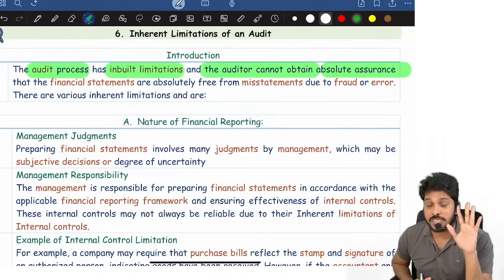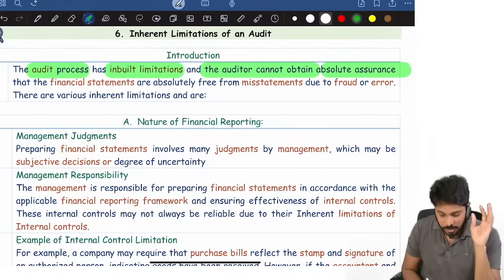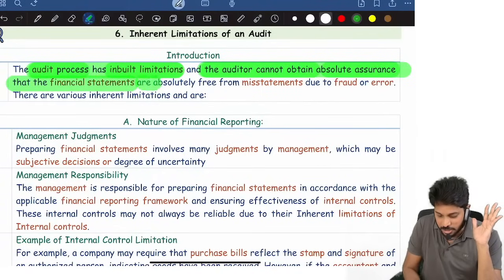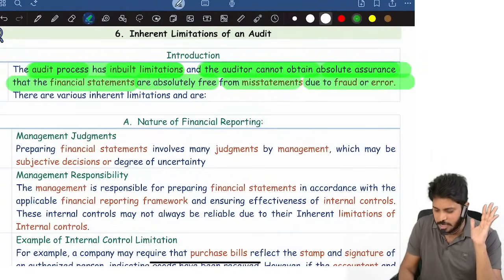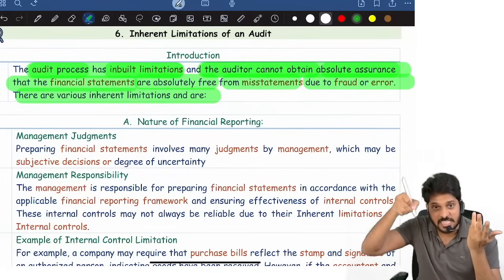There are 5 reasons why it is not possible for the auditor. Why can the auditor not get absolute assurance? There are 5 reasons. The audit process has inbuilt limitations. The auditor cannot obtain absolute assurance that financial statements are absolutely free from material misstatements due to fraud or error. Why? Because of the various limitations.